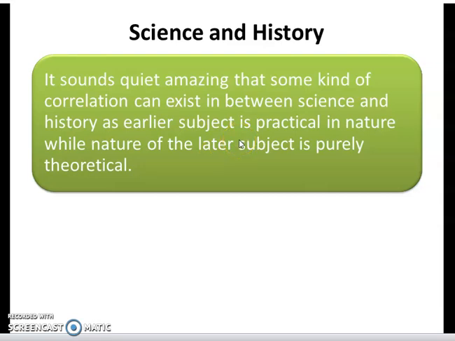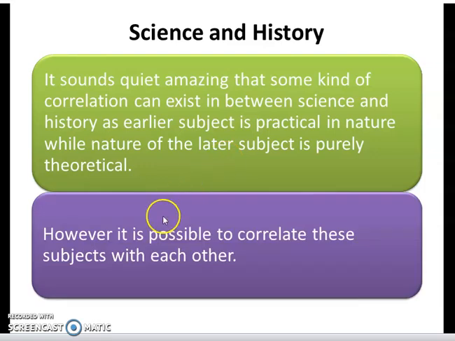history, as the earlier subject, that is science, is practical in nature, while the nature of the latter subject, that is history, is purely theoretical. However, it is possible to correlate these subjects with each other. Now let us see how we can do that.